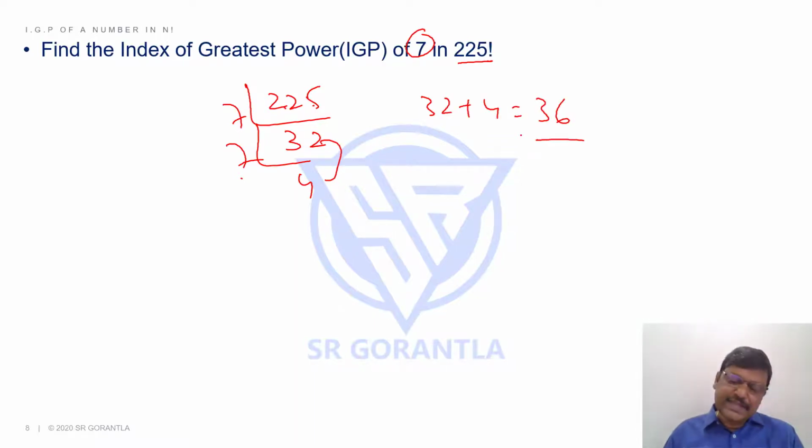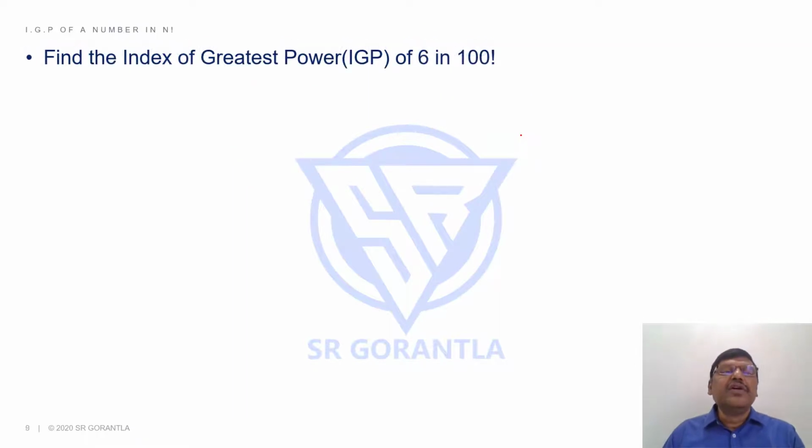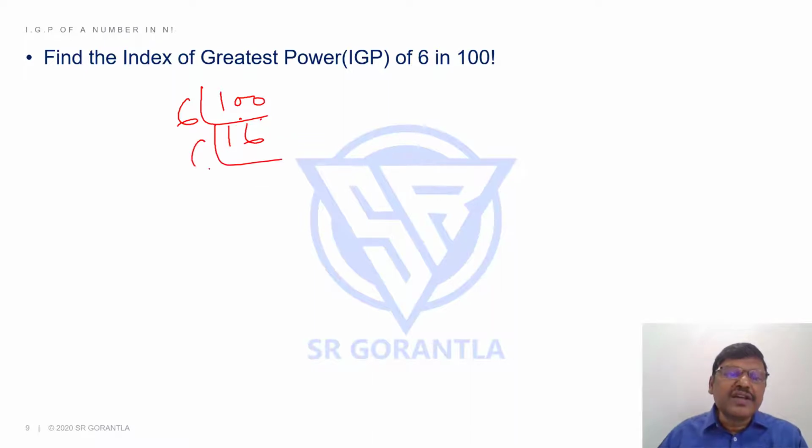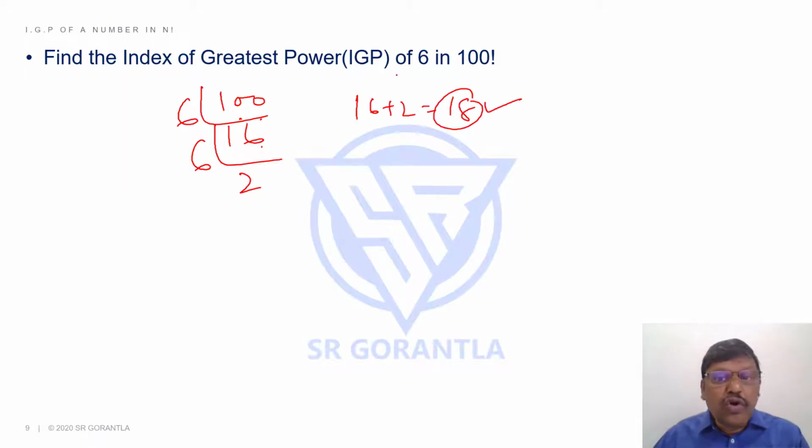Yes or no? Yes. Let me take one more example. Find the IGP of 6 in 100 factorial. Come on, please. 100: 6 goes how many times? 6 16s are 96. Remainder 4, as I said, don't bother about the remainder. 6 2s are 12. That's it. 16 plus 2, how much is it? 18. So my answer is 18. Huh? No, this is wrong.